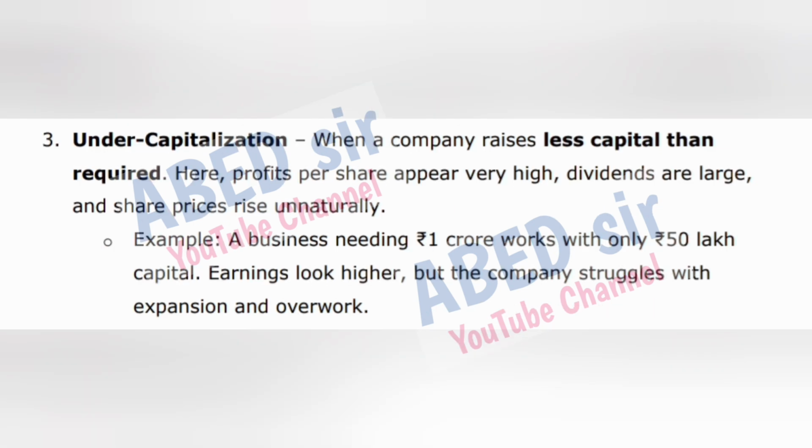3. Undercapitalization, when a company raises less capital than required. Here, profits per share appear very high, dividends are large, and share prices rise unnaturally. Example, a business needing 1 crore rupees works with only 50 lakh rupees capital. Earnings look higher, but the company struggles with expansion and overwork.